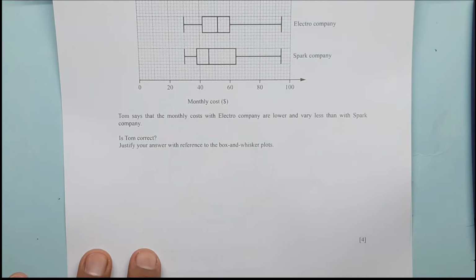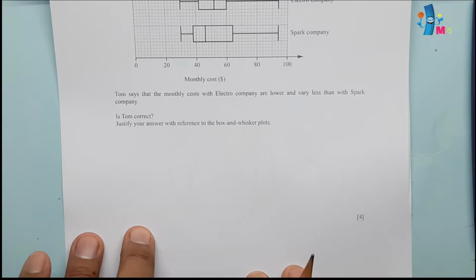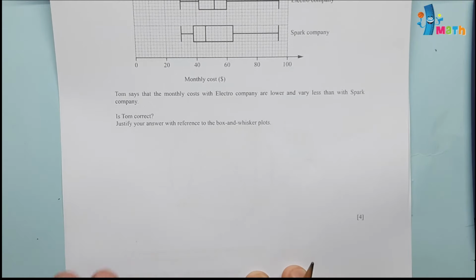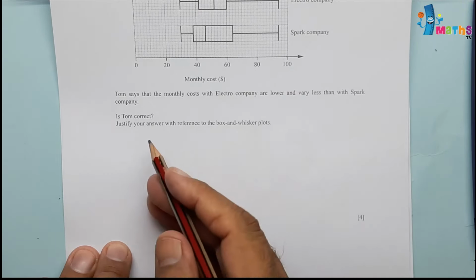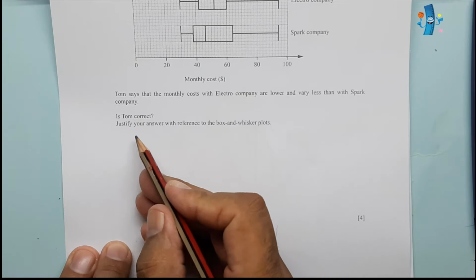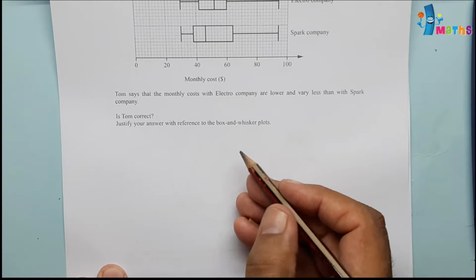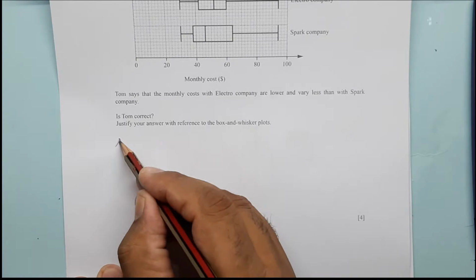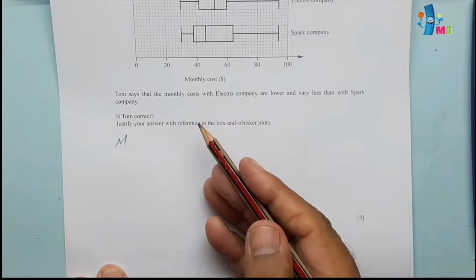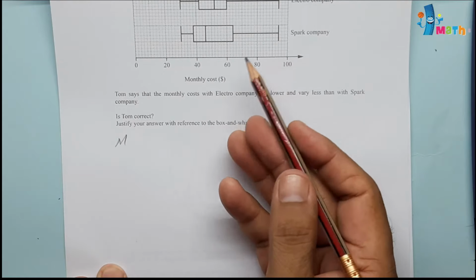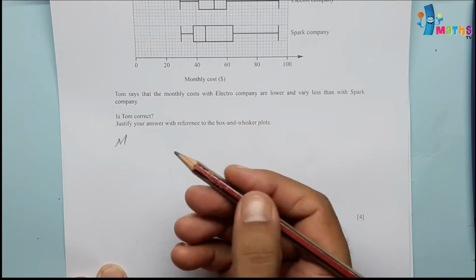Tom says that the monthly costs in Electro company are lower and very less than with Spark company. Is Tom correct? Justify your answer with reference to the box and whisker plot. So median, we will write median, which we have shown that Electro company is having more median as compared to Spark.